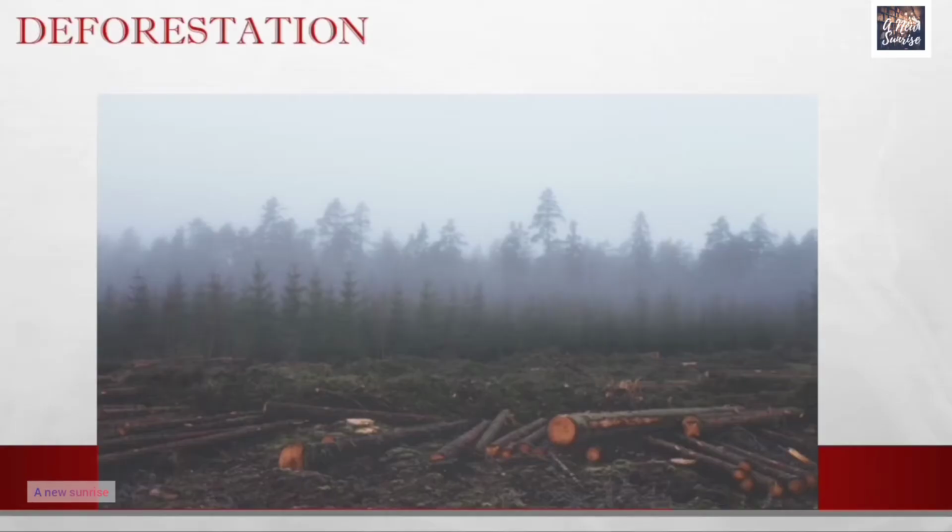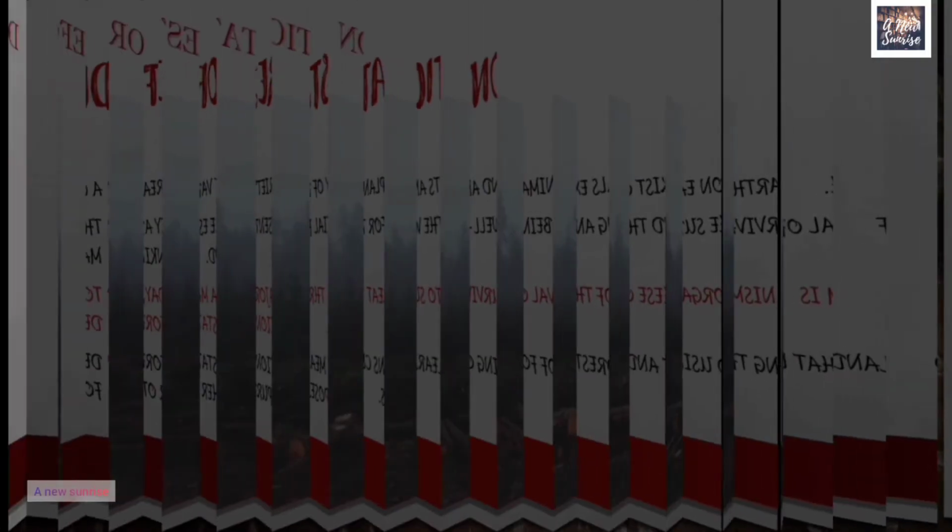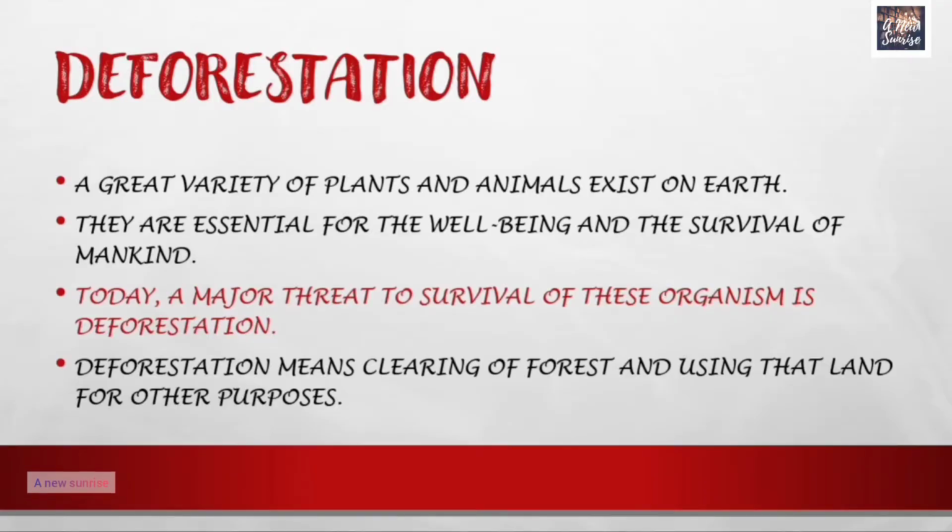Conservation of plants and animals, Class 8 Science, chapter number 7. Before starting our first topic, that is deforestation, one image has been shown to you of deforestation. Now, let us start our first topic, that is deforestation. A great variety of plants and animals exist on Earth. They are essential for the well-being and the survival of mankind. Today, a major threat to survival of these organisms is deforestation. Deforestation means clearing of forest and using that land for other purposes.